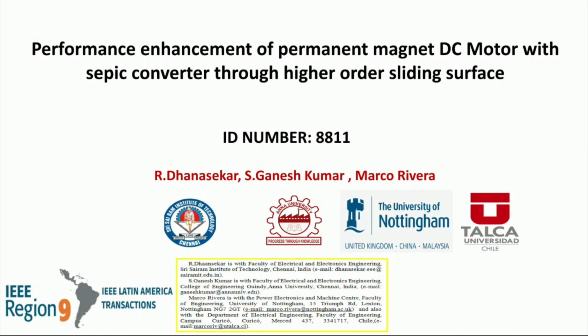Performance enhancement of permanent magnet DC motor with SEPIC converter through higher order sliding surface. ID number is 8811. The authors are R. Dhanashekhar, S. Ganesh Kumar and Marco Rivera.